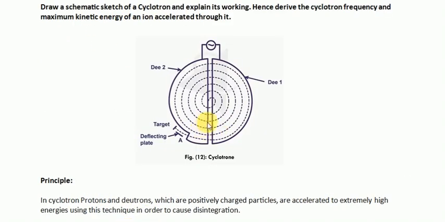A cyclotron is a machine that accelerates charged particles like protons or electrons in a circular path using an oscillating electric field and a magnetic field. But here is the catch. There's a limit to how fast it can make those particles go, and it all has to do with Einstein's theory of relativity. So let's check how.